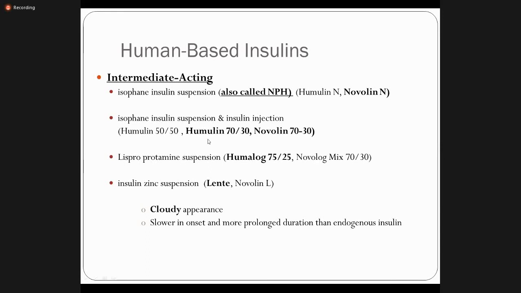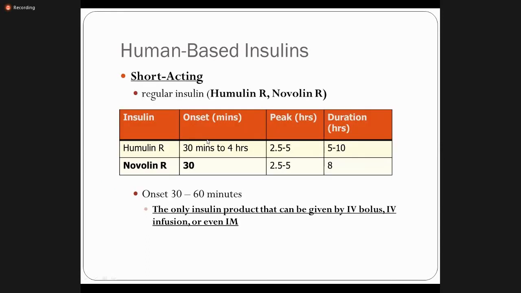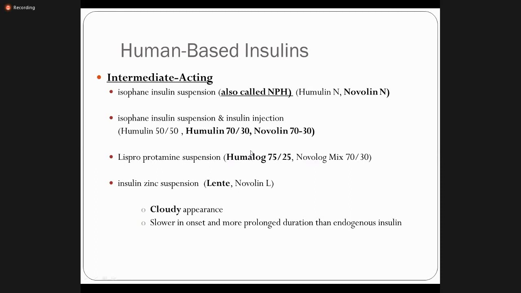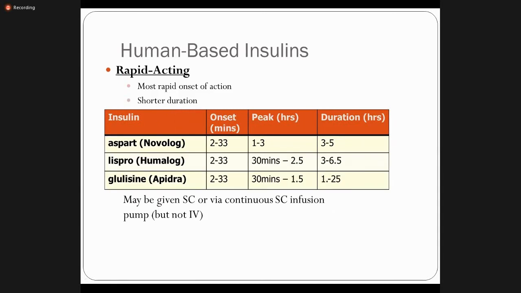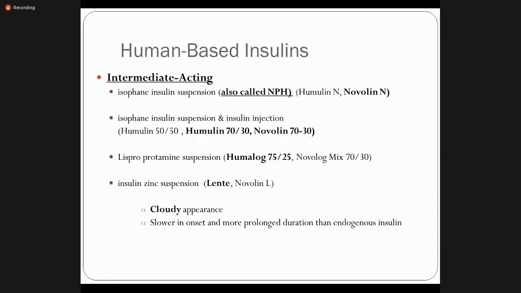So what is this Humulin, right? Humulin, this is the regular insulin. Novolin, this is the regular insulin. So we use the regular insulin with this intermediate insulin. So this is the combination, right? So combination 70-30, lispro protamine suspension. And what is this Lispro? You know, Lispro belongs to rapid acting, right? So this Lispro can also be used as the lispro protamine suspension, Humalog 75-25, 70-30 combination, insulin zinc suspension, right?